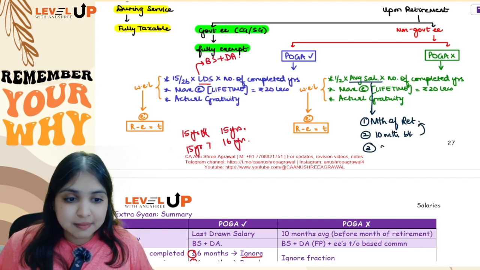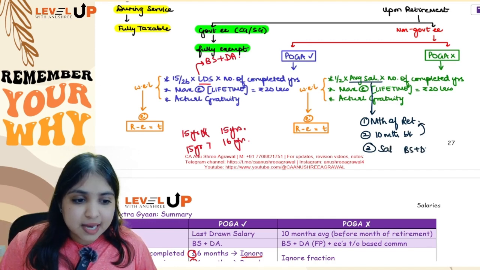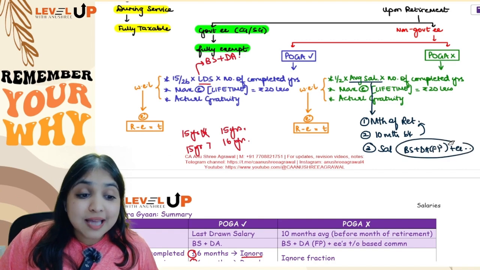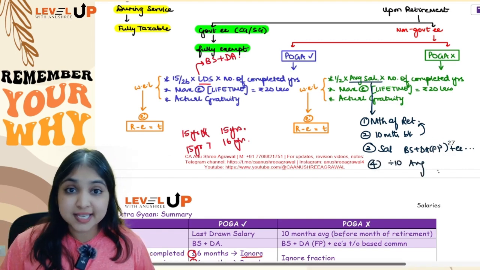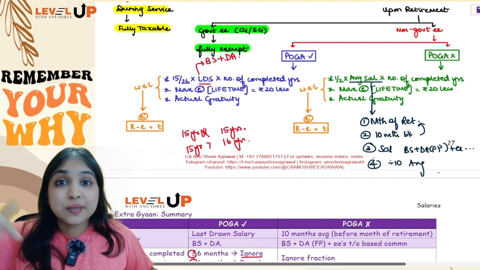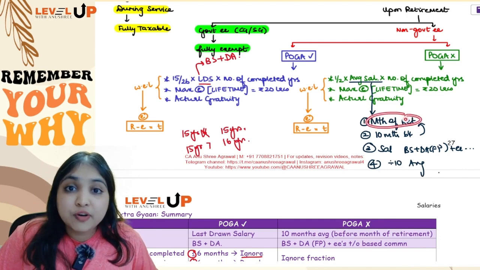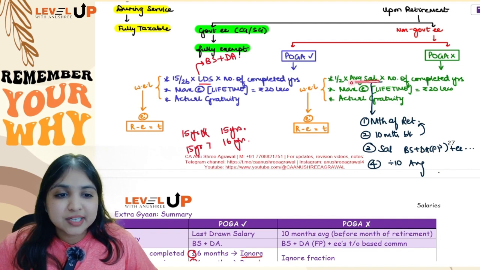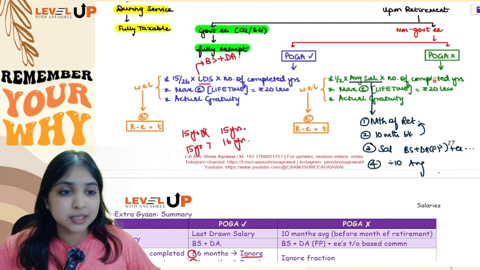Then for these 10 months you will calculate salary. That salary will have same 3 components, basic salary plus DA forming part plus employees turnover based commission, same three components. Now this is salary for 10 months. So you will divide by 10 so that you can get the average salary. Same 4 steps I told you in leave salary also. There the only difference is instead of month of retirement we have date of retirement. In gratuity it is month of retirement. So average salary will be nothing but 10 months average salary, 10 months before the month of retirement.